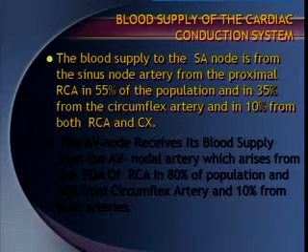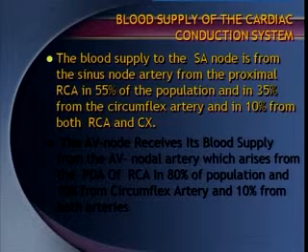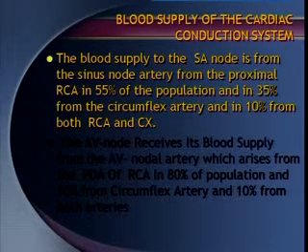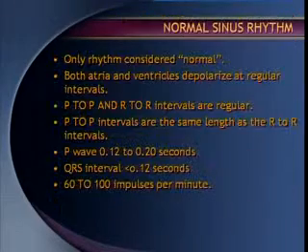In 55% of the population, the SA node is supplied by the RCA, 35% by the LCX, and another 10% by both. Whereas the AV node, via the posterior descending artery, is supplied by the right coronary artery in 90% of the population. That is why you get right coronary artery infarct, or the RCA inferior wall MI. Most of the time they present with a complete heart block if it is affecting the posterior descending artery. If it is a little higher, you may get sinus bradycardia, maybe with compensation taking place in other vessels.